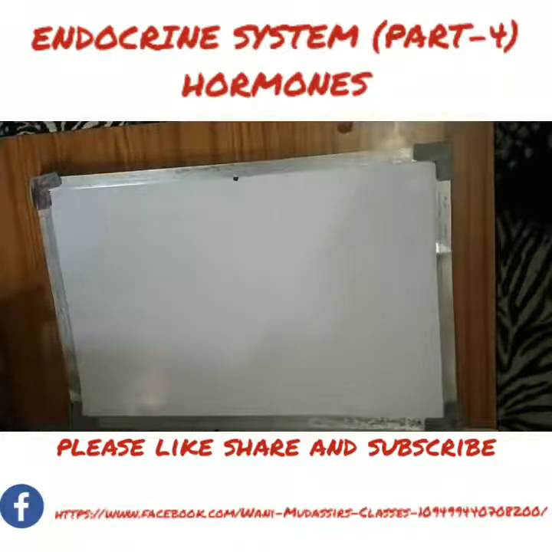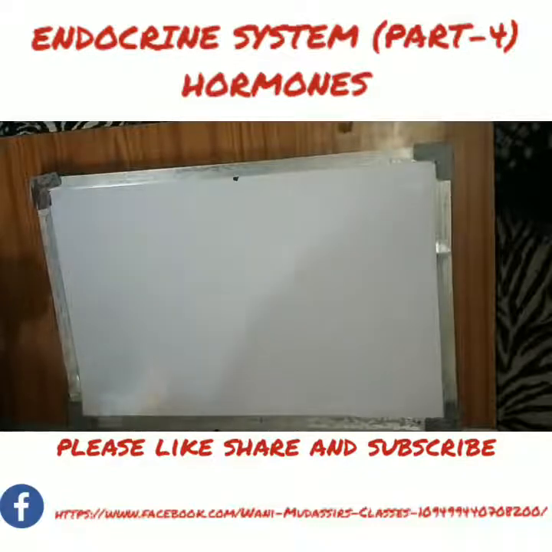Then the classification of hormones based on their chemical nature. These hormones are divided into two types: lipid soluble hormones, which are soluble in lipids, and water soluble hormones, which are soluble in water. Under the lipid soluble category, we have three types: steroid hormones, thyroid hormones, and the gas nitric oxide.